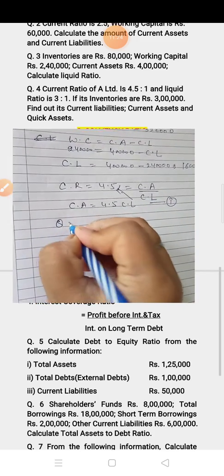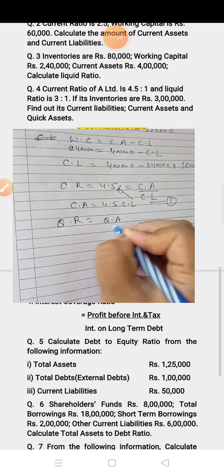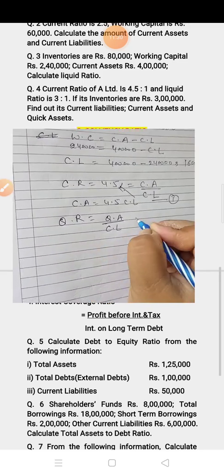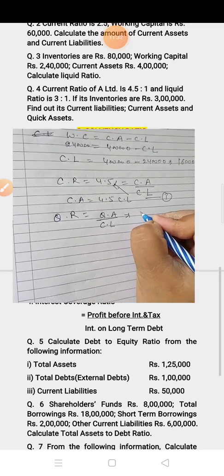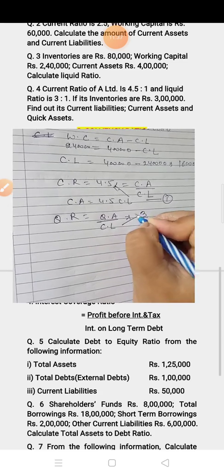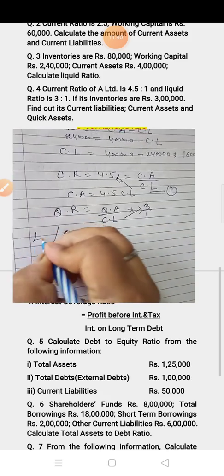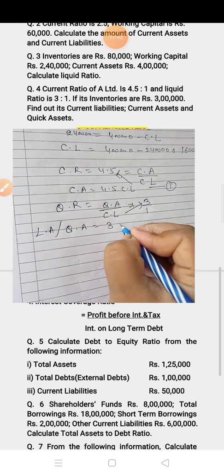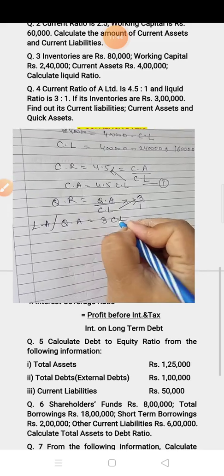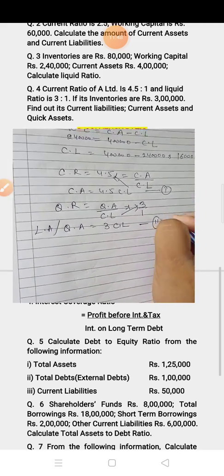Now apply the second formula. Liquid ratio is equal to liquid asset upon current liability and the ratio is given 3:1. Now quick asset or liquid asset is equal to 3CL. In this way, this is equation number 2.